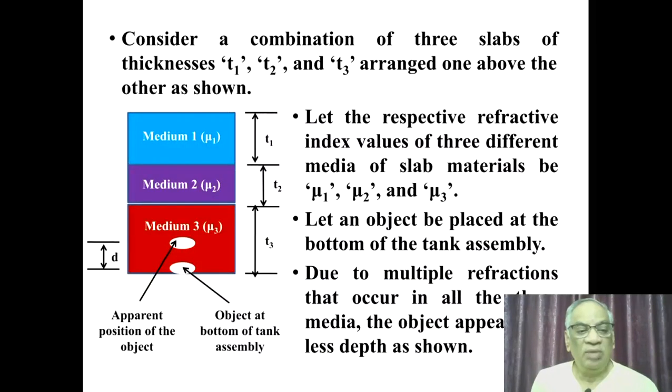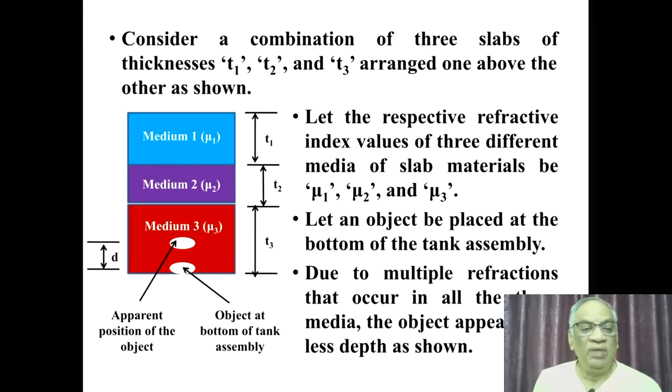Now consider, instead of one medium, there are 2 or 3 or 4 mediums, multimedia. Like in the slide, we have shown 3 mediums with refractive indices mu1, mu2, mu3, and having different depths T1, T2, T3. Suppose an object is kept at the bottom of the slab, different media combination. Because of the refraction phenomena, when a person looks at the object placed at the bottom of the medium 3, it also appears to be raised through some height, say small d. That is the apparent position of the object indicated in the slide.